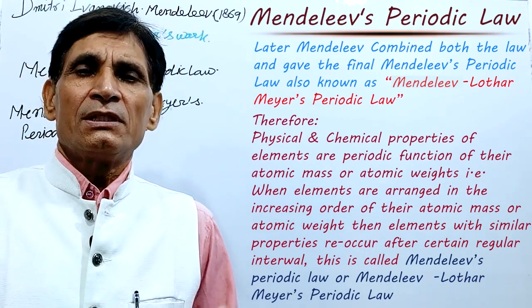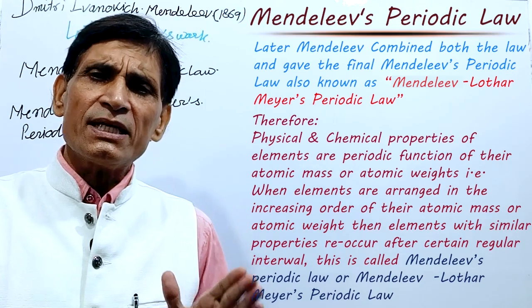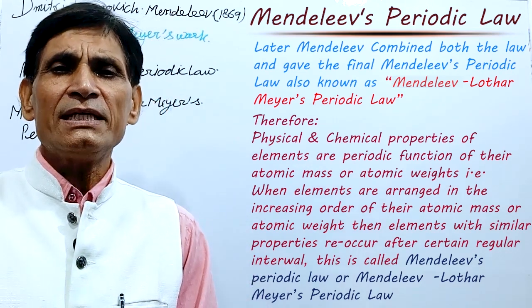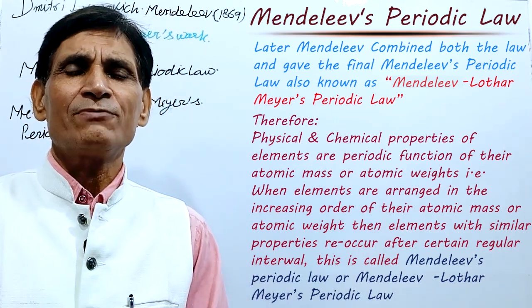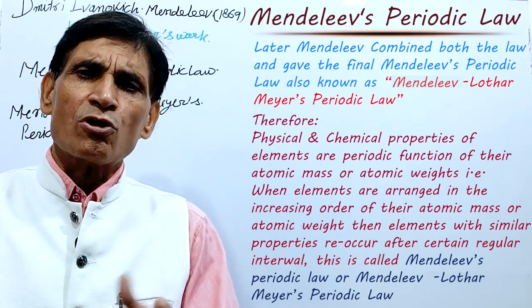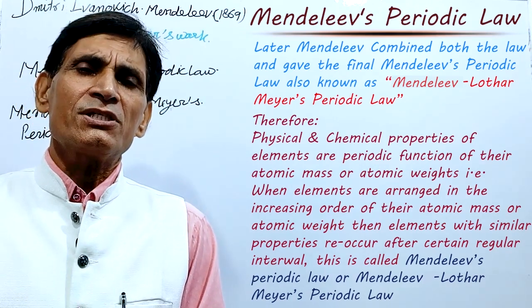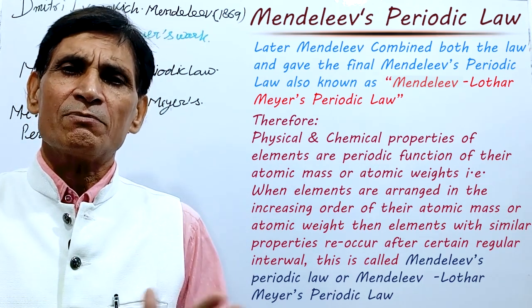Next point. Mendeleev arranged elements in the order of their increasing atomic masses in tabular form, in the form of a chart containing vertical columns and horizontal rows. This is called Mendeleev's periodic table.